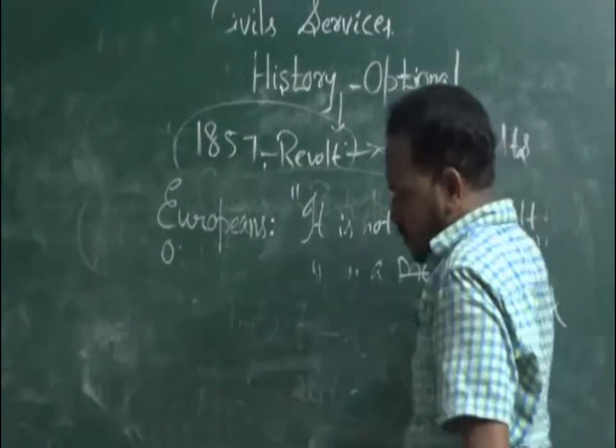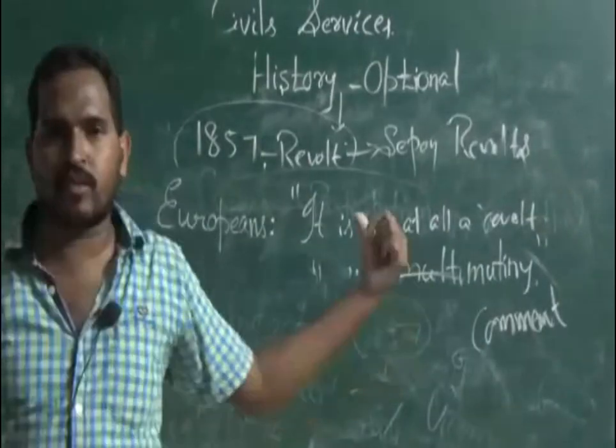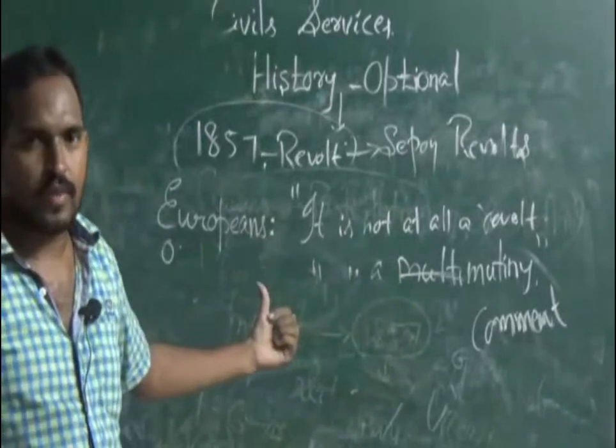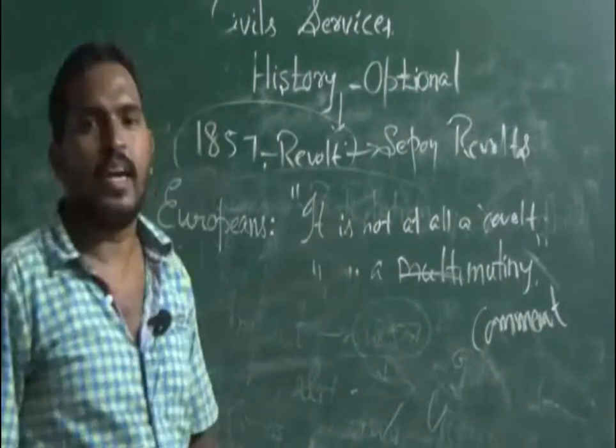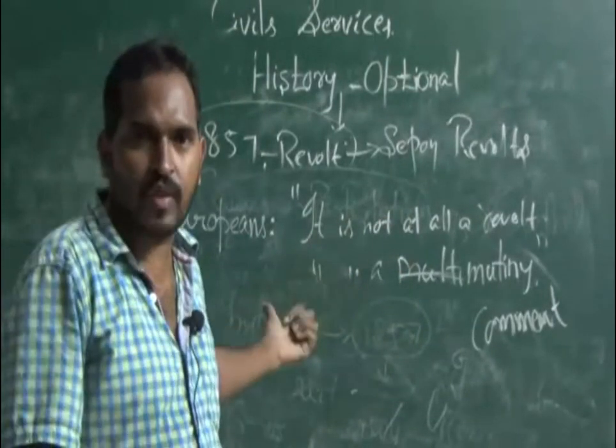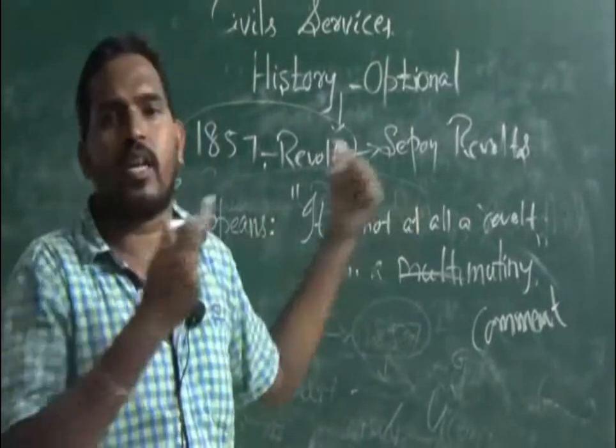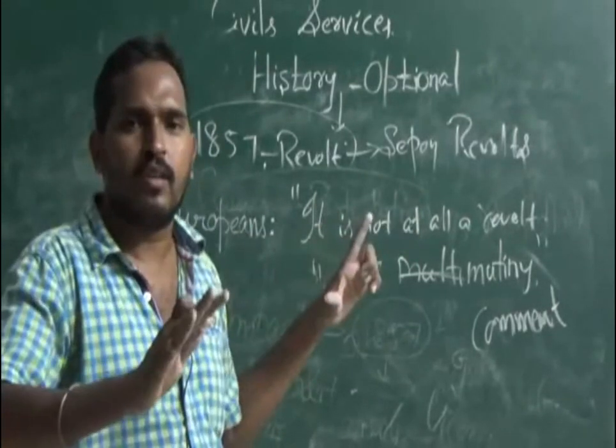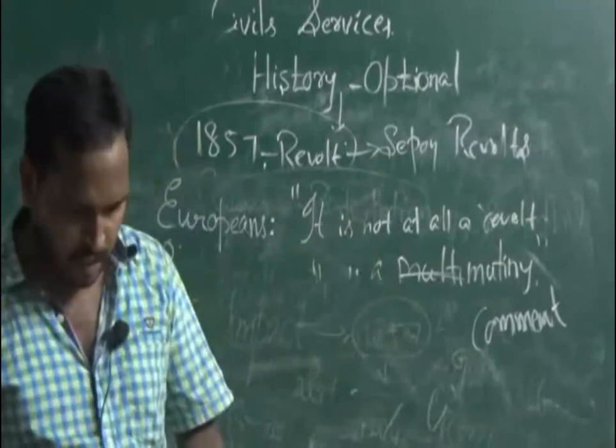This is the question. It is 1857. Some said 1857 is not at all a revolt, it is just a mutiny. Comment. This is the question in options.